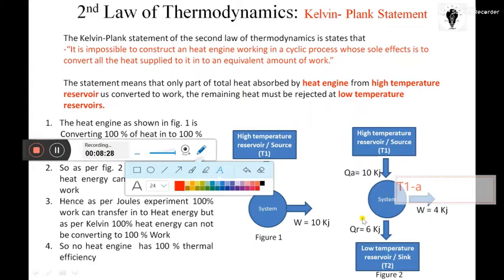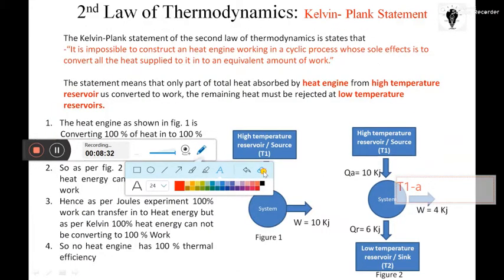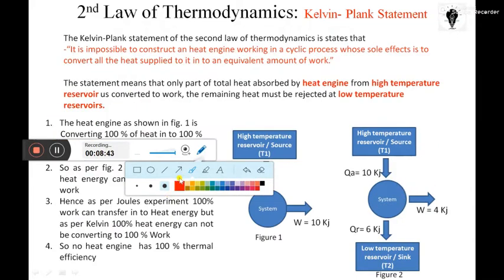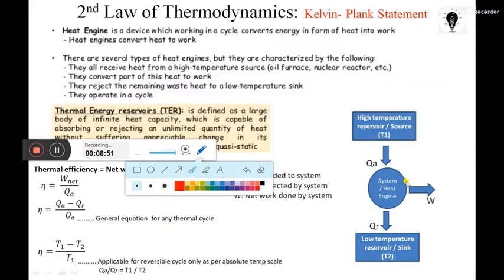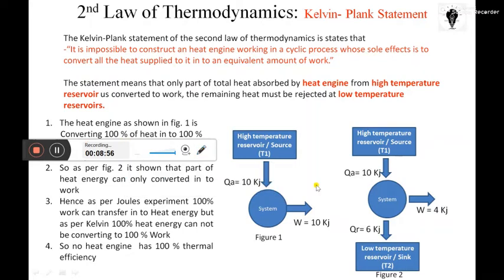Okay, just consider this is a temperature. Leave it, we will use a pencil. It is a small problem. Leave it, it's not working right now.